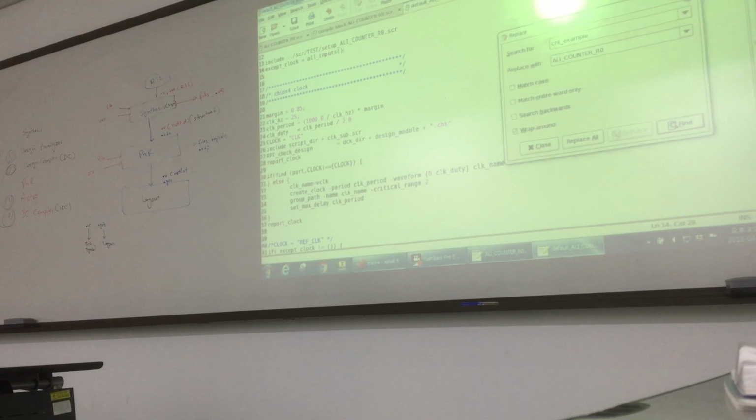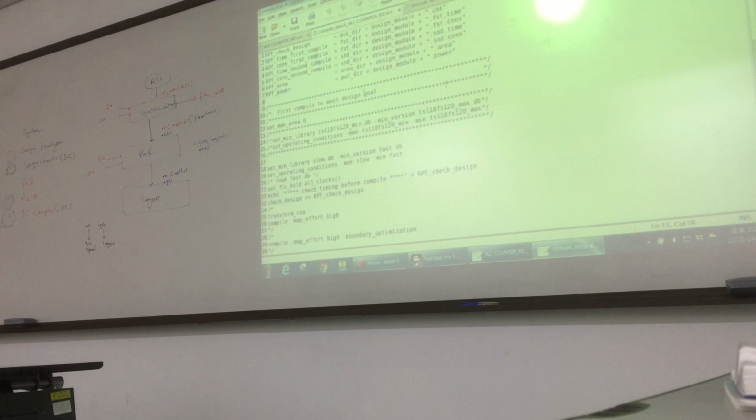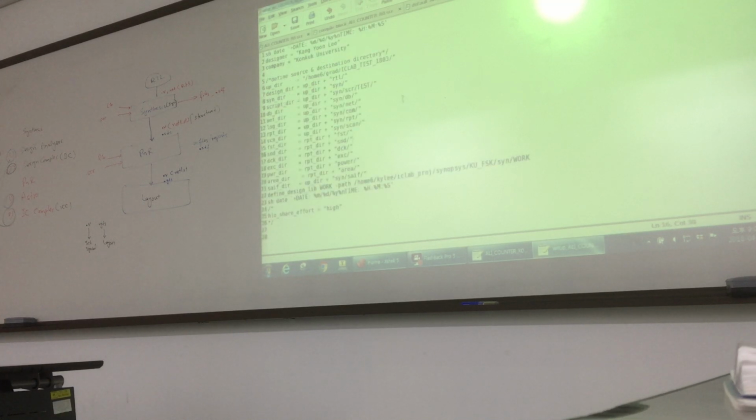So the next, this is the more critical step, this one. So if you have question about this, please ask. So you see, we do not change anything in this file. For example, if you will not copy it, it is okay. But in your other script, you have to write its name correctly. And similarly, if you see, we change only one thing here, our SDC file name. And in this, we change only this thing. This is test. This is your folder.